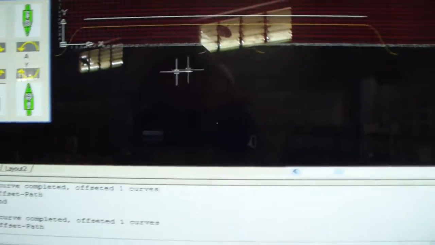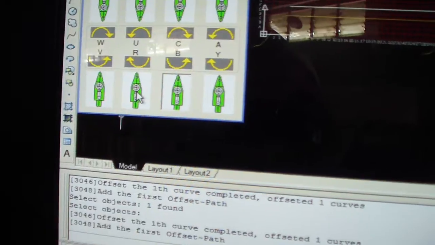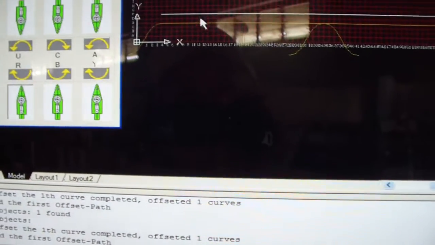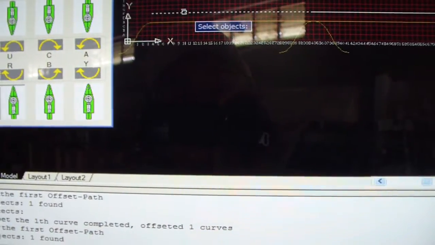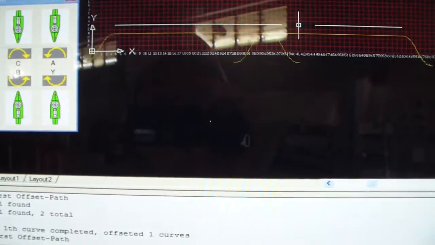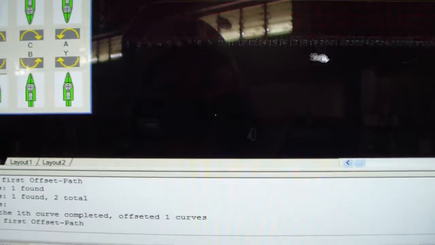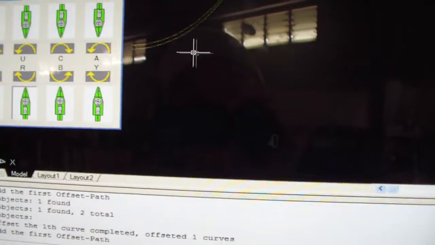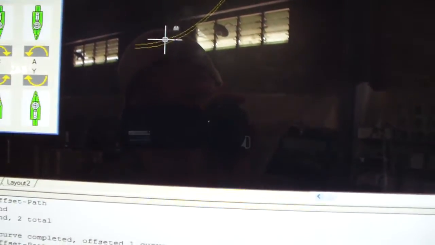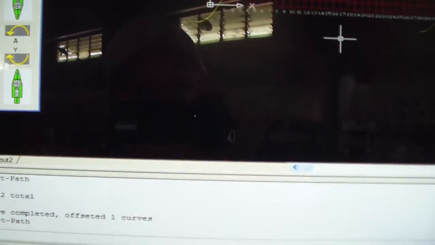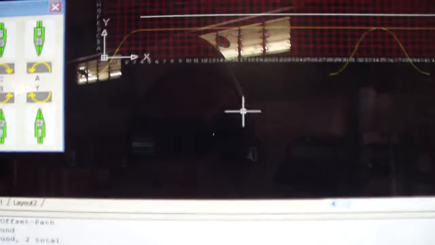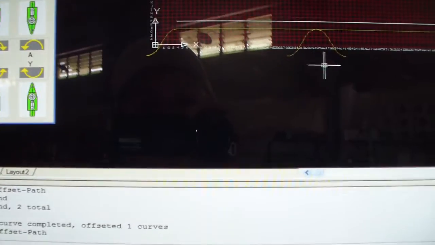Also, I will make a sanding path. Select this one, and I select all of them, this part and this part, and press the right button of the mouse. You can check, you can see here 2 parts. That means all 3 cutters are ready.